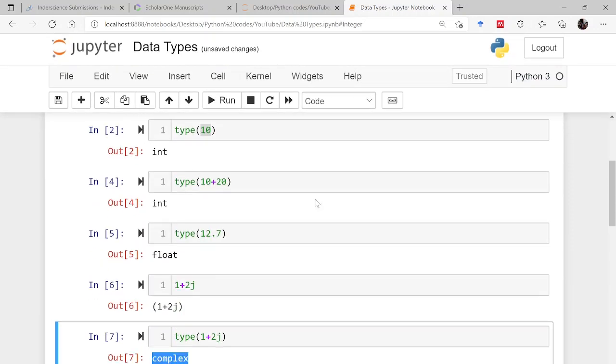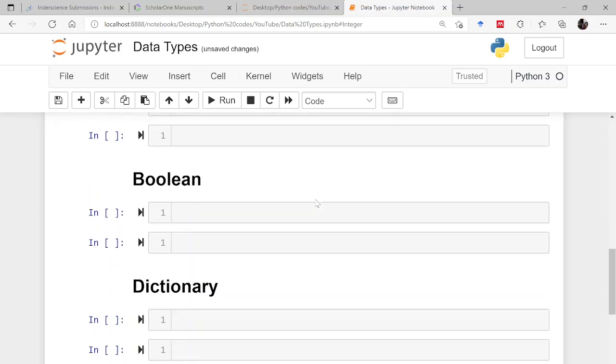Now if we move ahead, there are other data types as well, that is Boolean. This data type, the Boolean, is the data type with one of the two built-in values, that is either it is true or false.